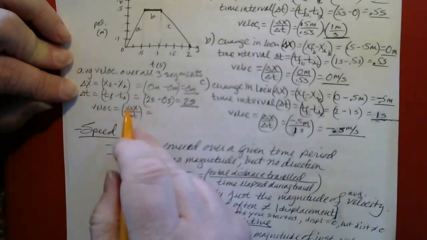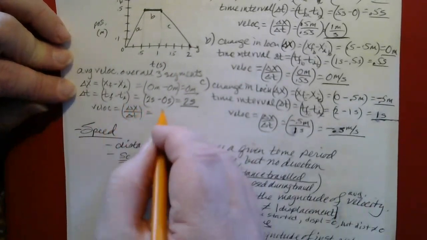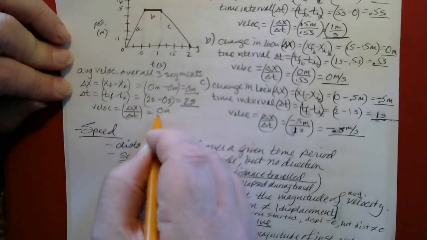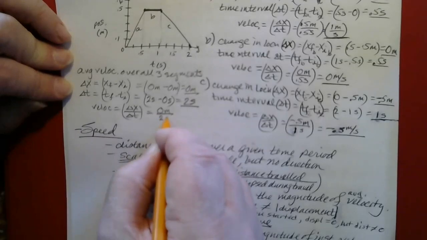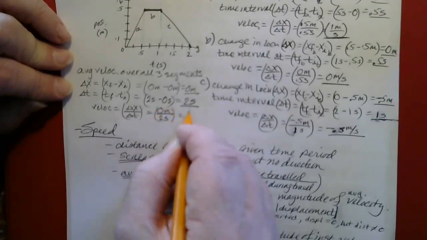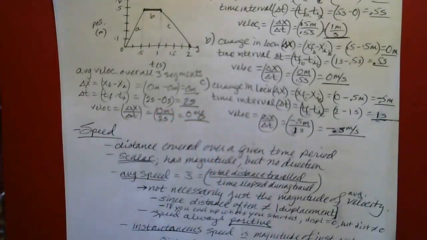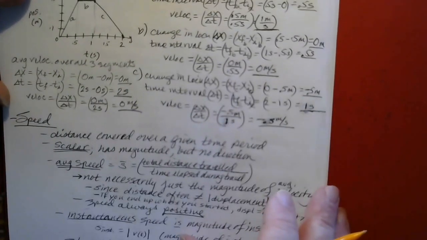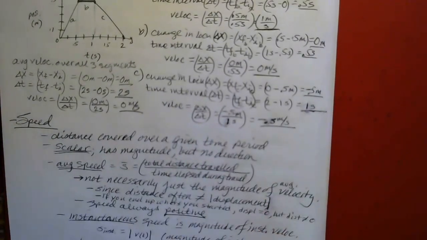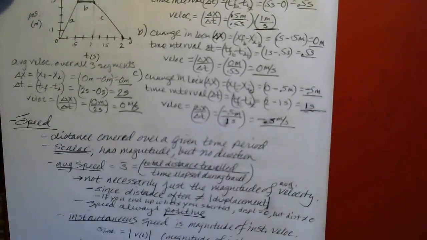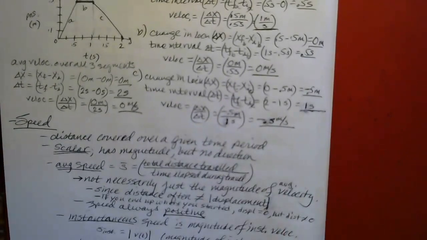The velocity is just delta x over delta t. Delta x is 0 meters. Delta t is 2 seconds. For an overall velocity for the entire process of 0 meters per second. And that's because you ended up back where you started. So the displacement is 0, and therefore the velocity is 0.